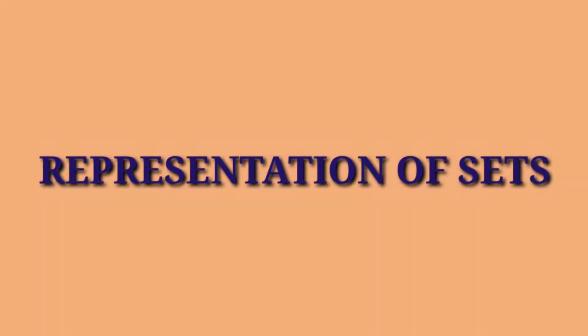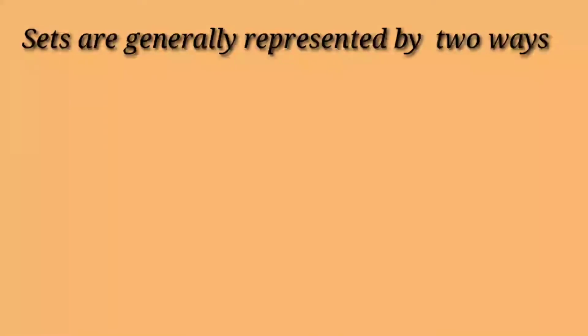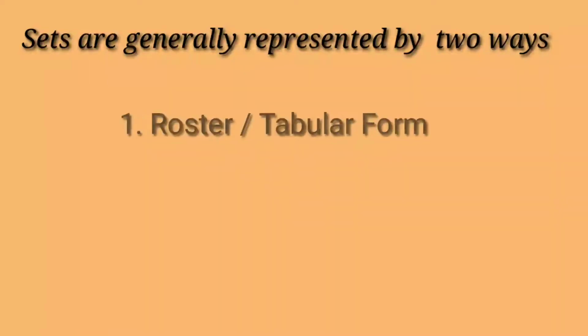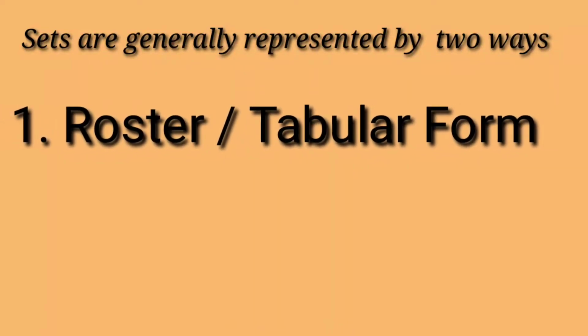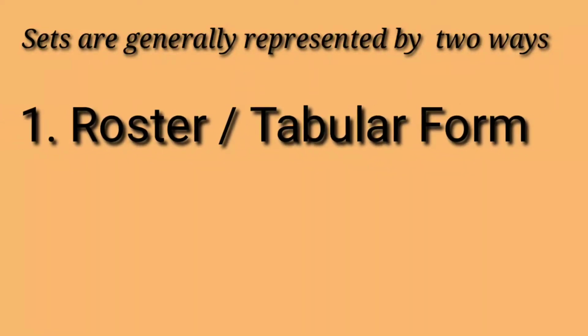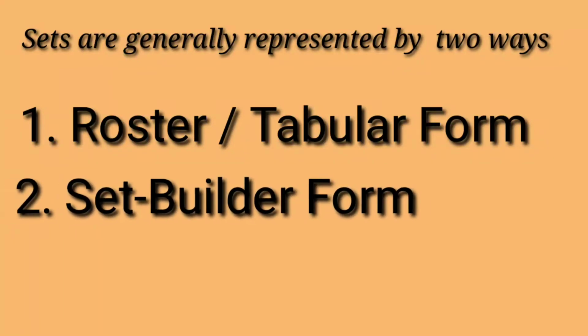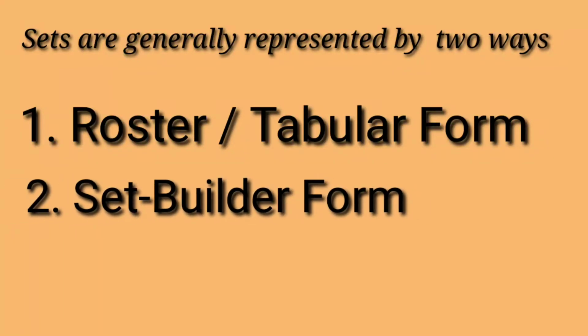Now we can study the representation of sets. Sets are generally represented in two ways. The first method is roster or tabular form, and the second method is set builder form. We are going to represent sets by means of these two methods.